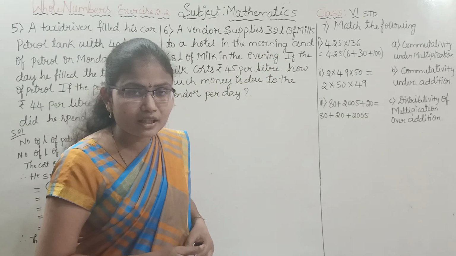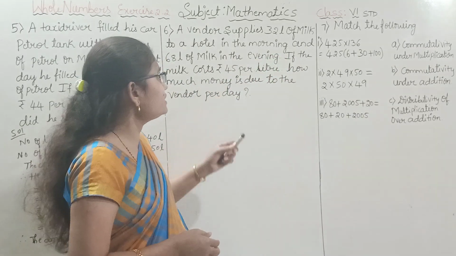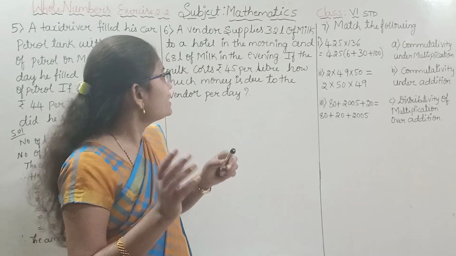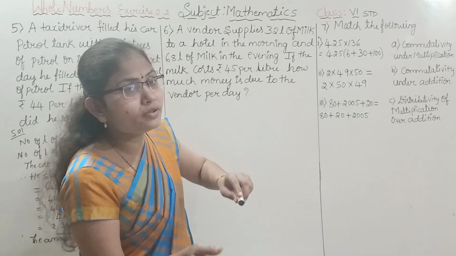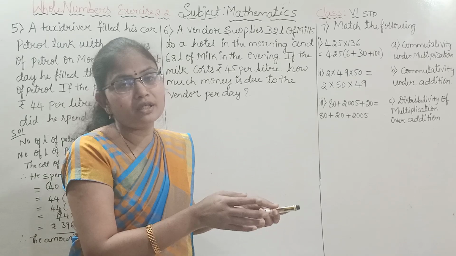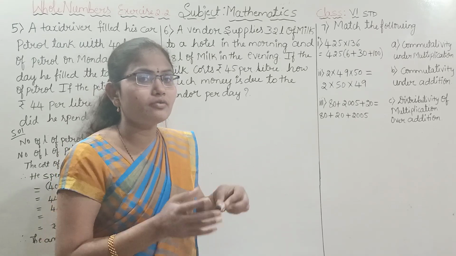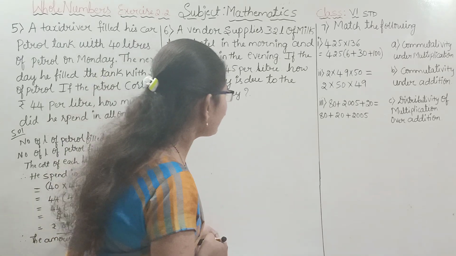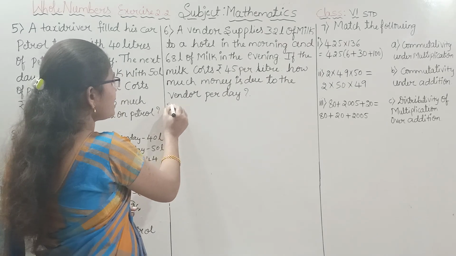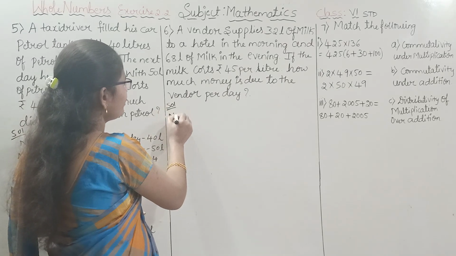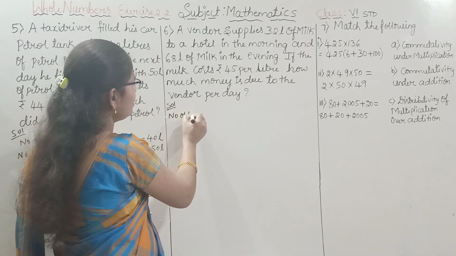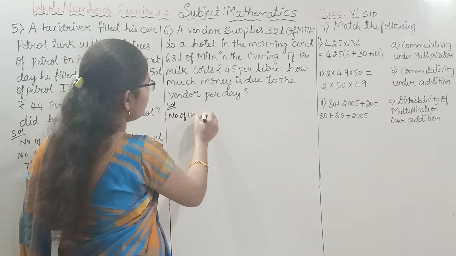Now, they have given the milk cost. For 1 liter of milk, how much will he get? That is rupees 45. In the same way, for the milk supplied in the evening and morning, we have to calculate how much amount you will get. So for that, what do we have to take? First, the number of liters of milk